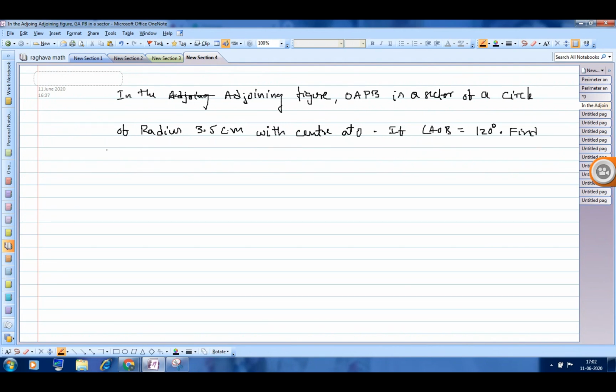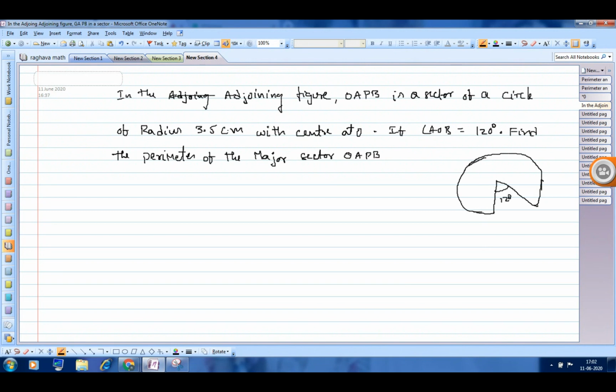Find the perimeter of the major sector OAPB. I'm trying to draw a little bit accurate figure. I won't get it. See this one.